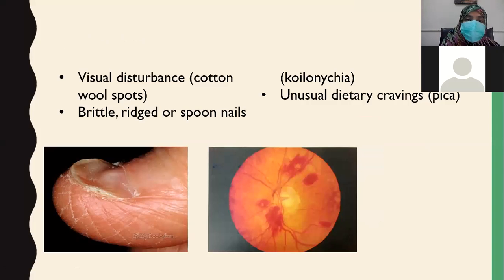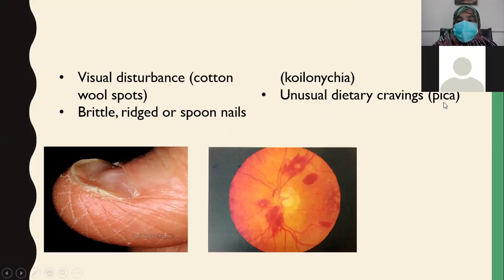The patient may present with visual disturbance, in which there are cotton wool spots. You can see on the retina, these are cotton wool spots. Why do these occur? They occur due to anemia. Due to anemia, the vessels burst, and there are small hemorrhages on the retina. They are called cotton wool spots. Brittle, rigid, or spoon nails. You can see this. This is called koilonychia.